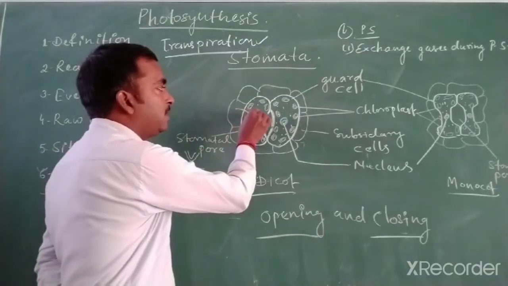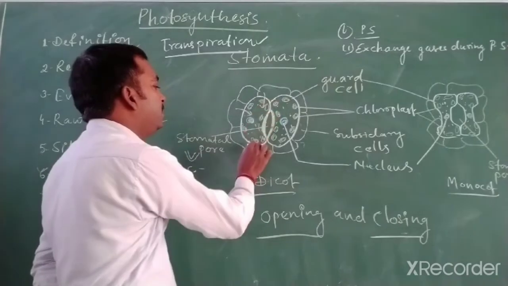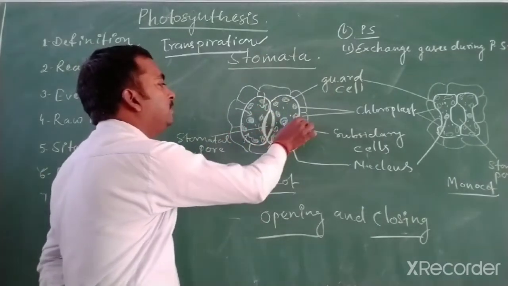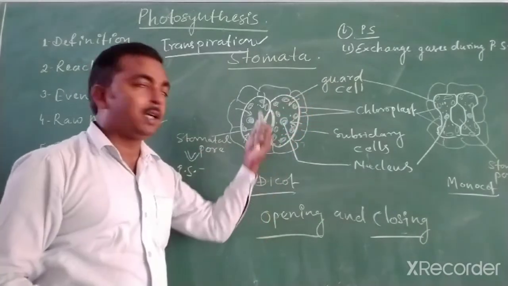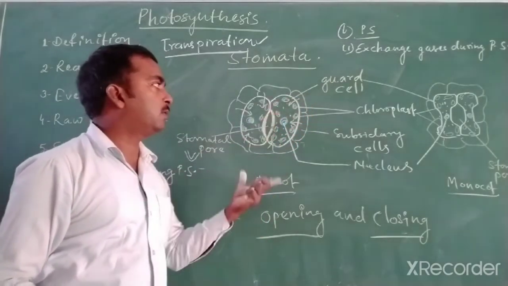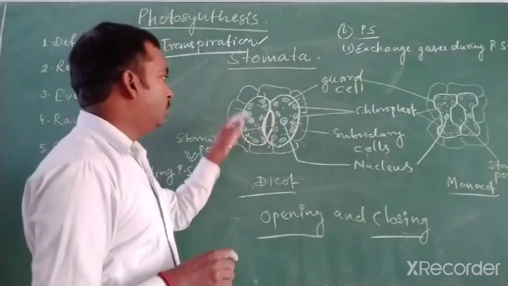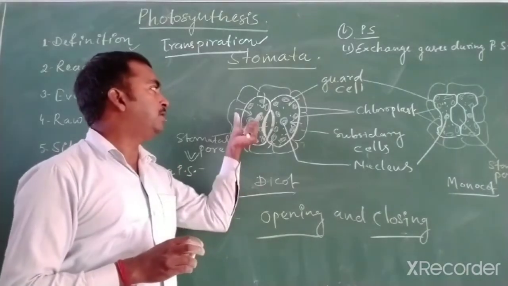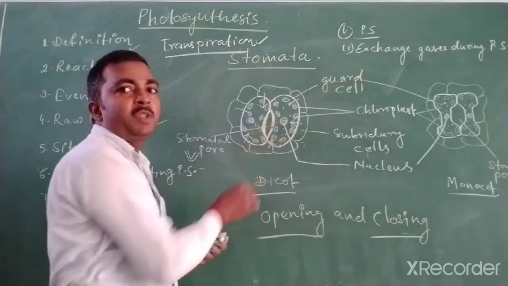So when water gets inside the guard cell from every subsidiary cell around the guard cell, this subsidiary cell gives water. So water gets inside the guard cell by the process of endosmosis. So the guard cell swells, and due to swelling or turgidity of the guard cell, the stomata becomes open.